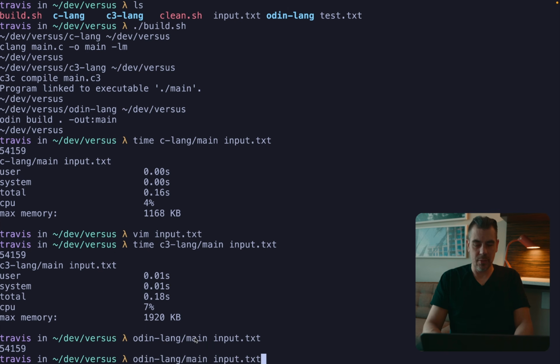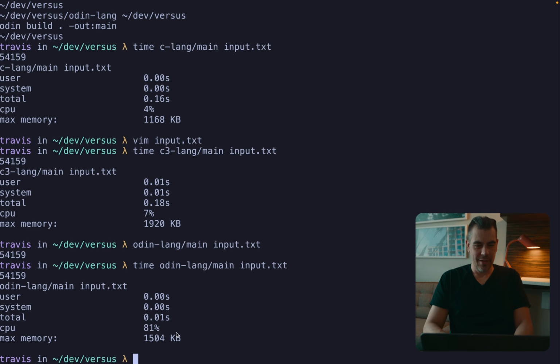Goodness. We were supposed to do time here, weren't we? Actually, are those the same answer? Okay, they're all the same answer. Okay, it used less memory than C3 and was actually pretty fast. Dang, that is actually pretty well optimized for Odin. That's pretty awesome. Well, there you have it, the benchmarks. They're very comparable. Odin seemed to just be really fast on this Advent of Code. But they all got the same answer. They're all really fast.